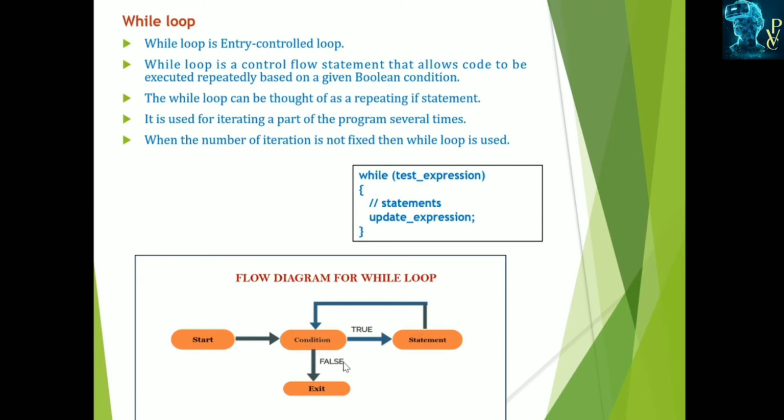This is the flow diagram for the while loop. Here it starts and checks the condition. If this condition is true, then it executes the statements. If this condition is false, then it exits from the loop. If the condition is true, these statements are executed and it checks the condition again. If it is true, it is executed again. Like this, until the condition becomes false, this set of statements keeps getting executed.